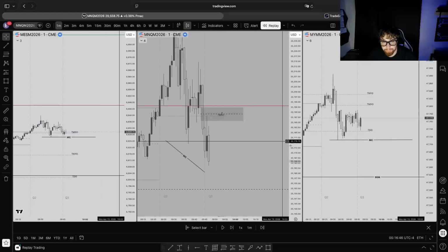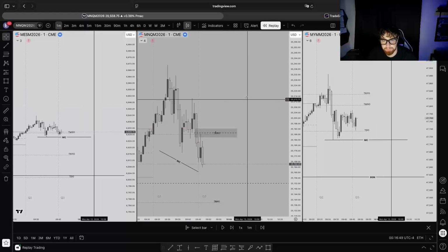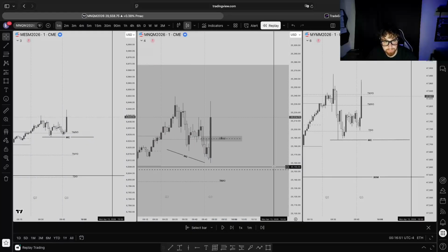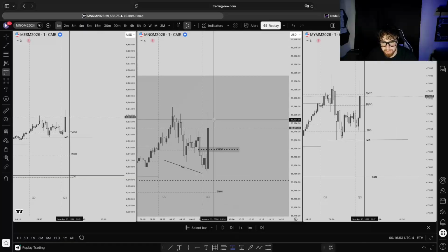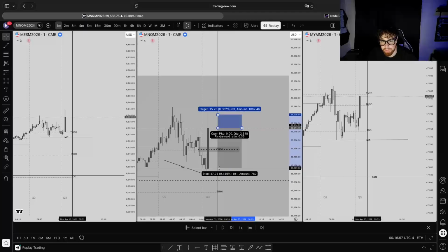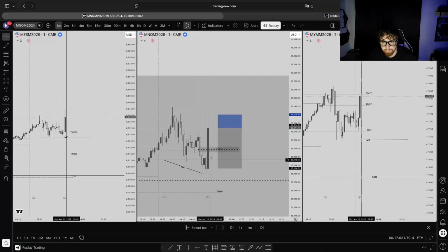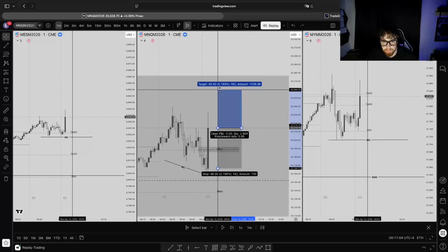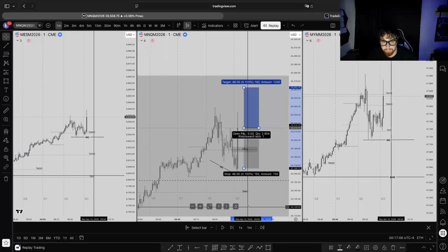Okay, 1 minute. So we're just waiting for this to get inverse, right? And obviously, we saw it. I actually didn't click too much. We saw we get that. But here I would have just entered, placed my stop. I would probably have just placed it on this body low, to be honest, and then targeted 1-to-1.